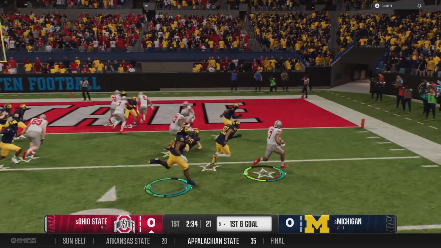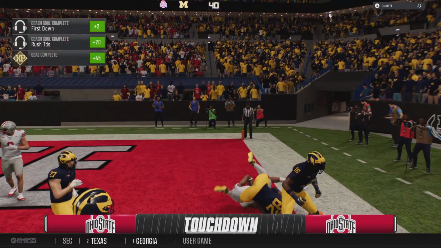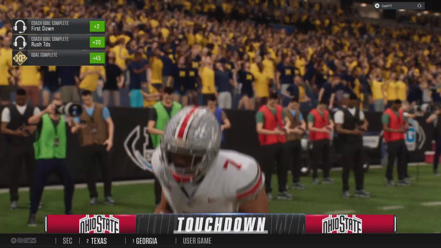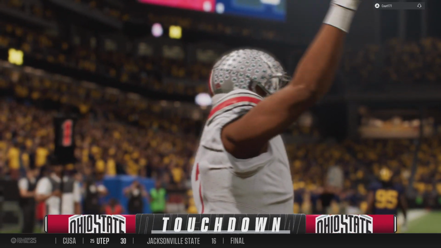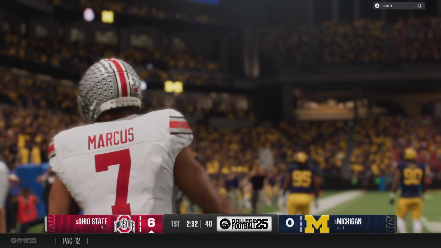First and goal, they'll try to run it in. Fights his way in for the score. Touchdown, Ohio State. We've got a conference championship on the line here. What a start for the offense.